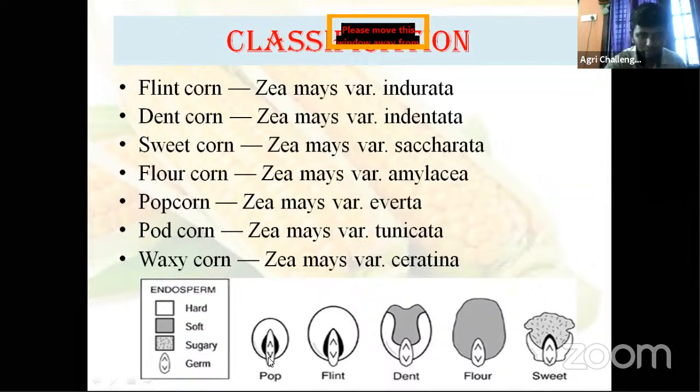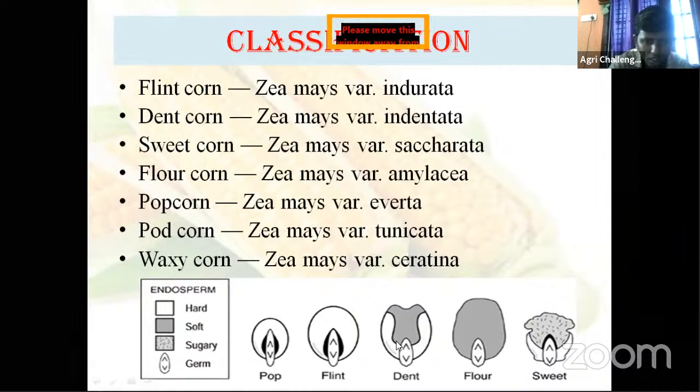Popcorn, flint corn, dent corn, flour corn, and sweet corn: how the internal section looks. I will explain the differences. Here in this box, this white portion is completely hard starch. This darker color is soft.